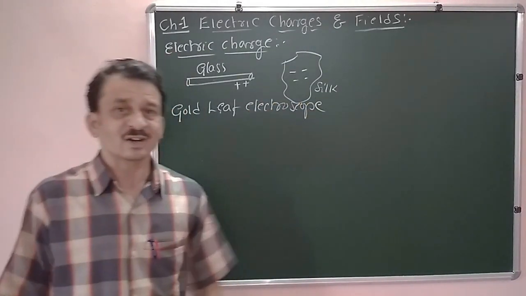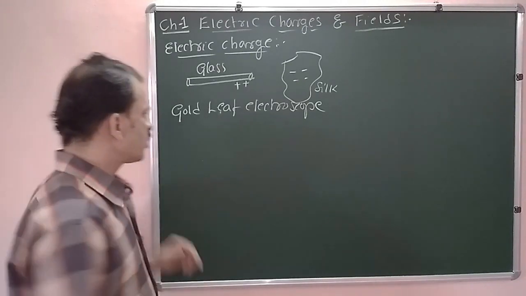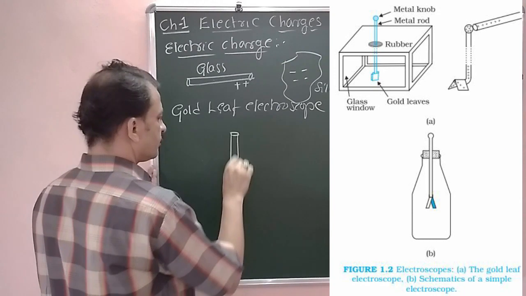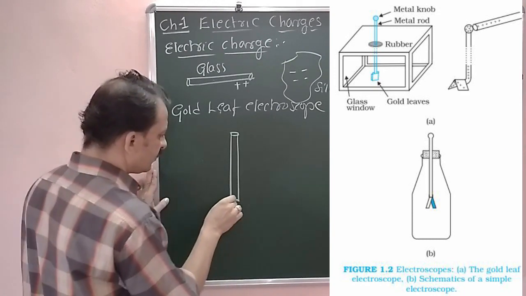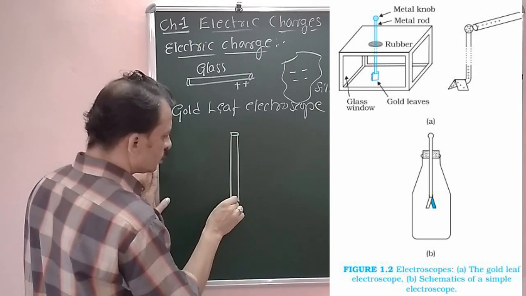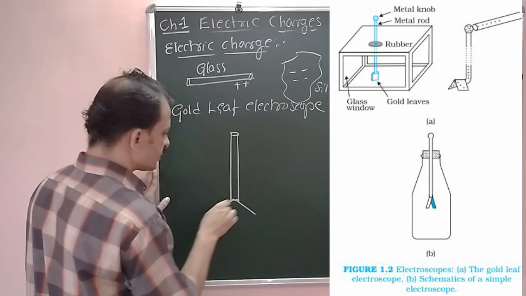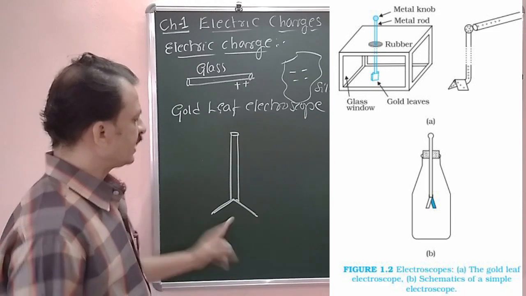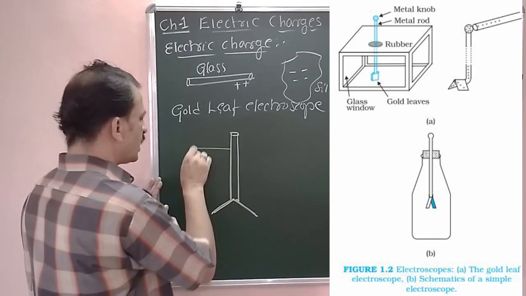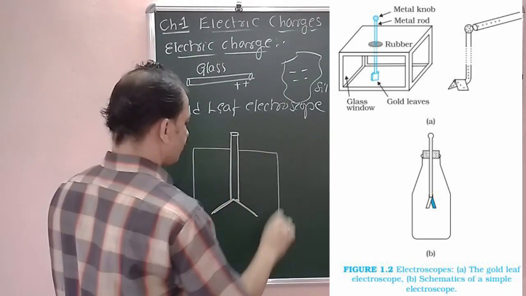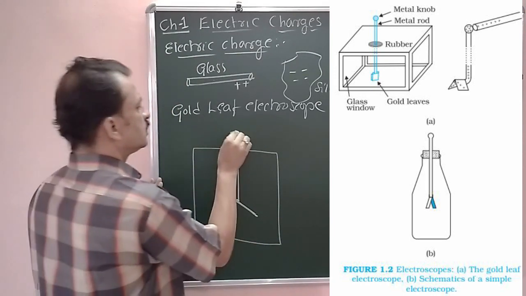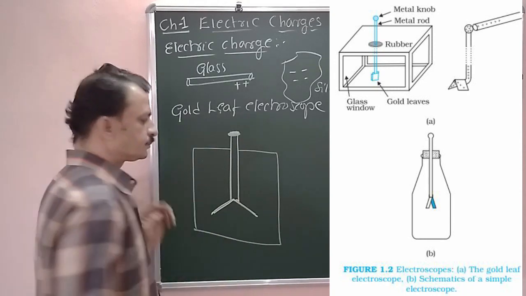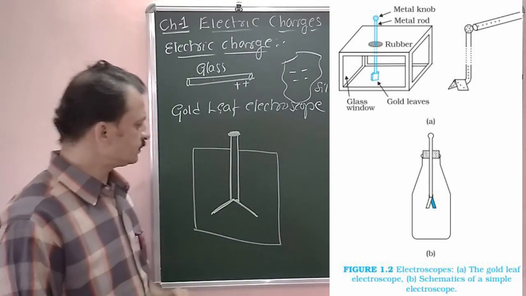Gold leaf electroscope. It consists of a long metal rod, at the end of which we have two gold leaves. Sheets of gold are connected at the end. Now it is housed in a box. Now we have a metal ball here. This is the simple arrangement.